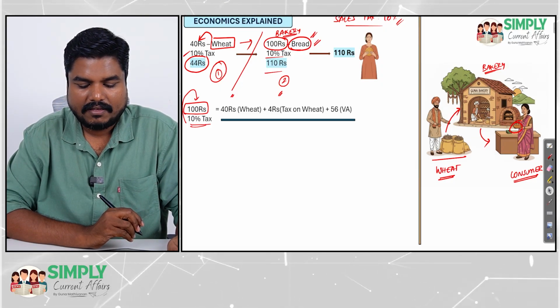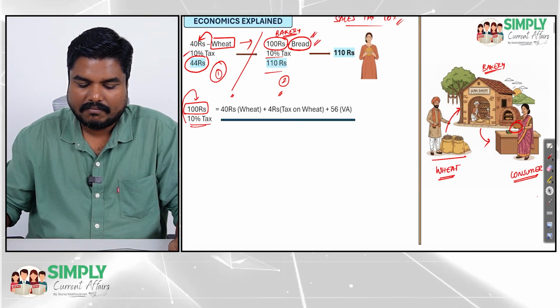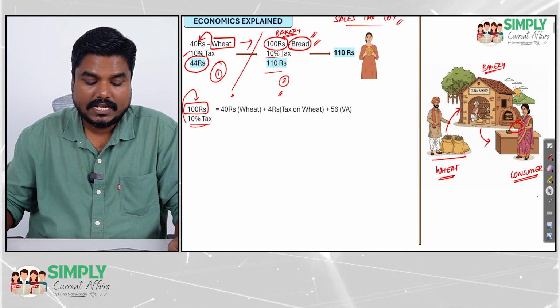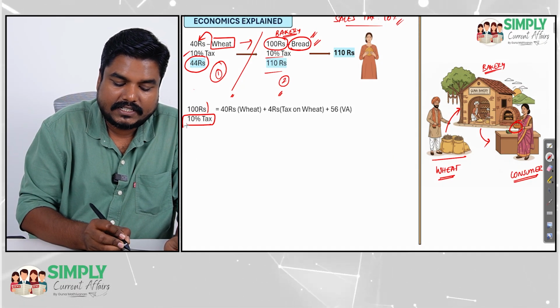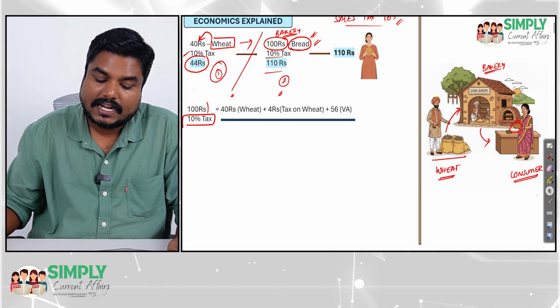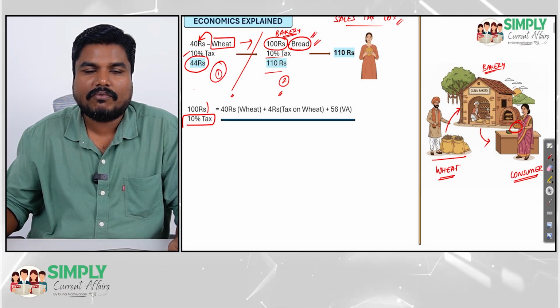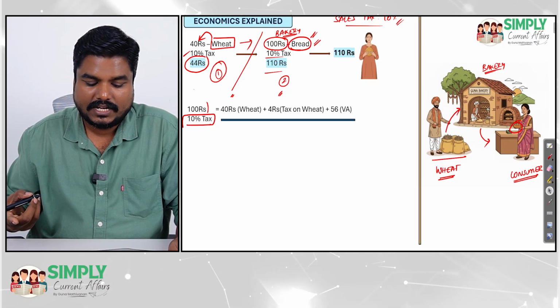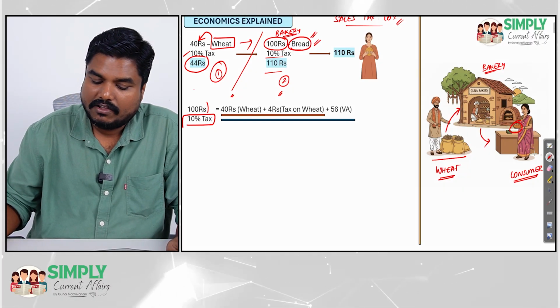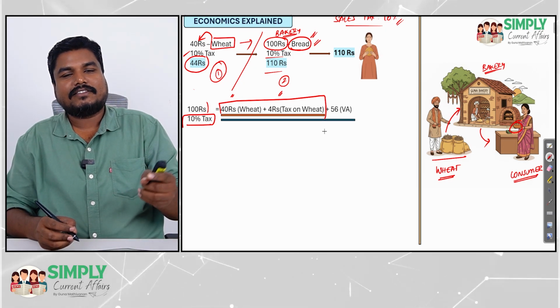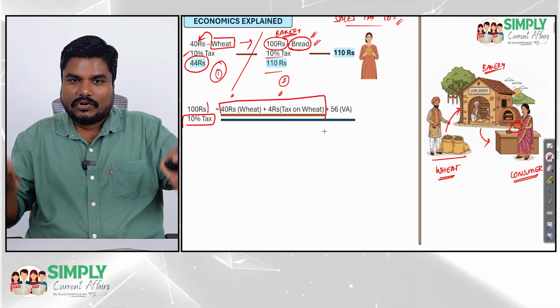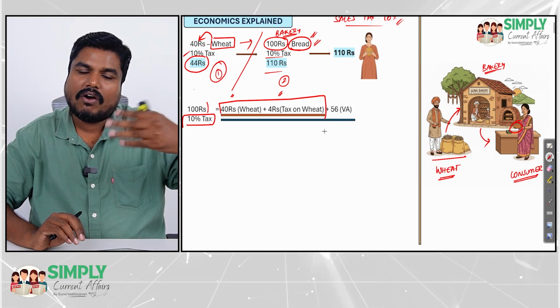See, I repeat, by imposing 10% tax on this entire 100 rupees, what are we doing? We are imposing tax on the part for which tax is already paid, yes or no? This 100 rupees worth of bread includes 40 rupees worth of wheat, for which tax is already paid.